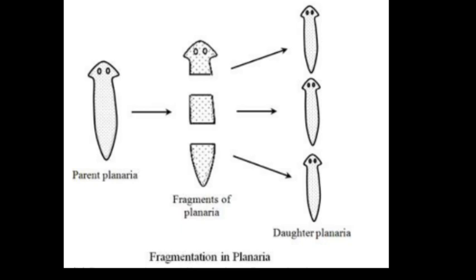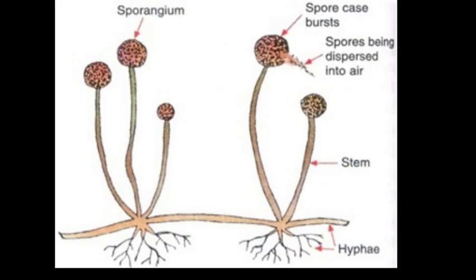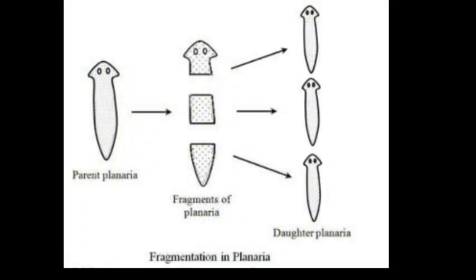So here we discussed two methods of asexual reproduction, spore formation and regeneration. The examples are very important, because the board raises questions from the examples. You have to know that in spore formation, Rhizopus fungus is very important and Penicillium is very important, and in regeneration, Hydra and Planaria are very important.